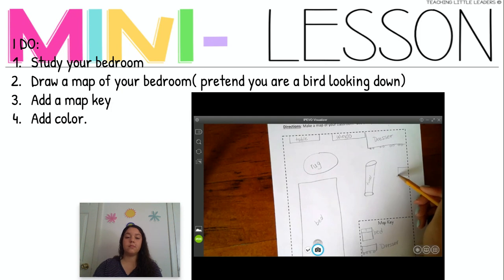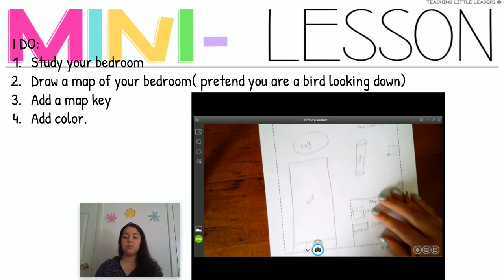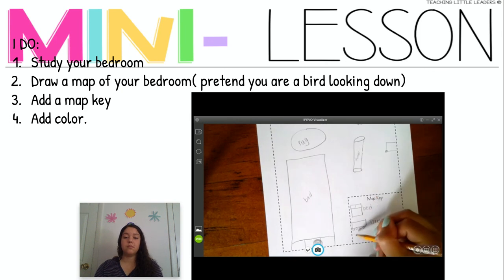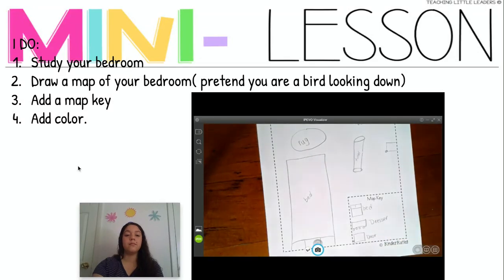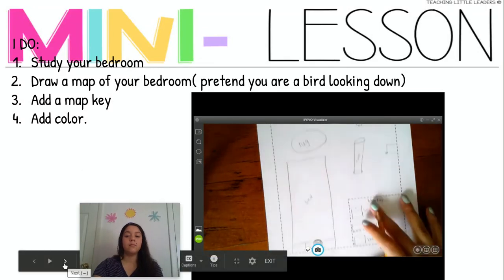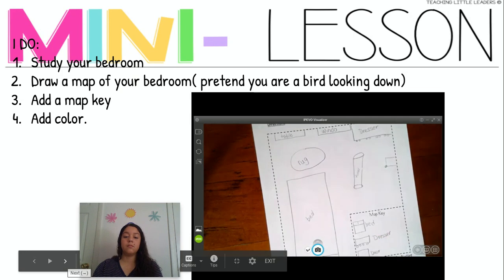It has a handle. I'll go ahead and redraw that in my map key. Door. Very good. Alright, now my next step will be to color this map, and then I'll be all done.